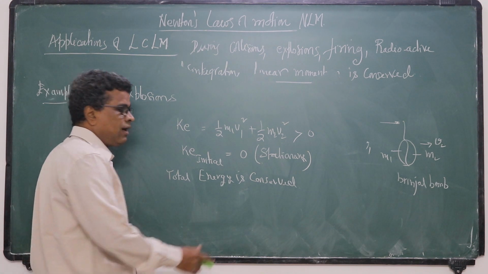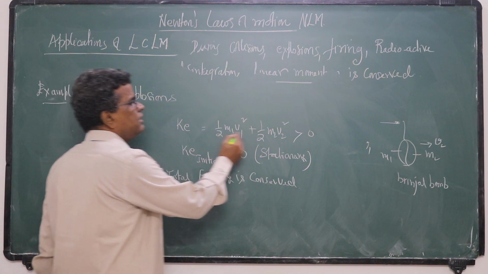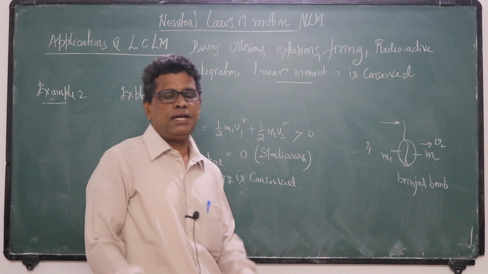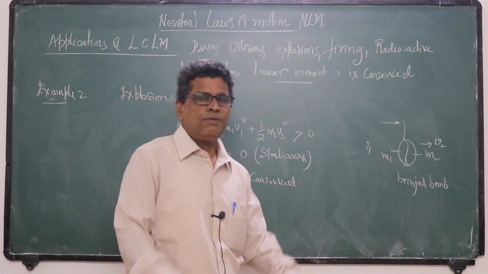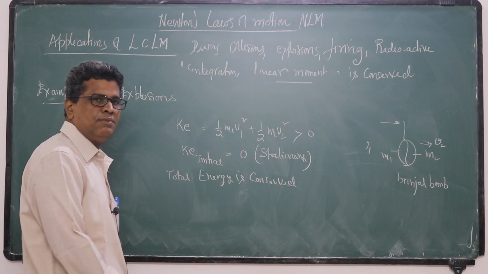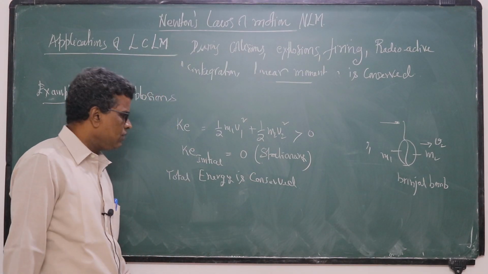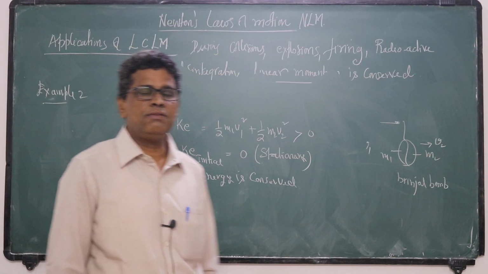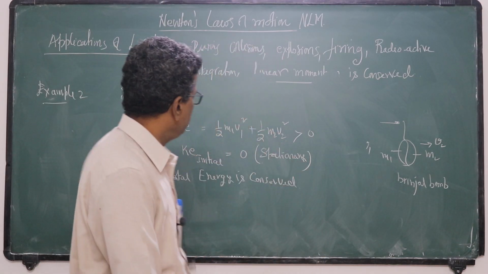So according to the law of conservation of energy, the pieces fly off with kinetic energy because chemical energy is converted into kinetic energy.